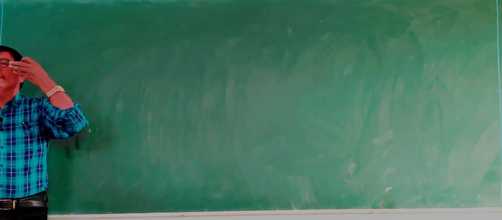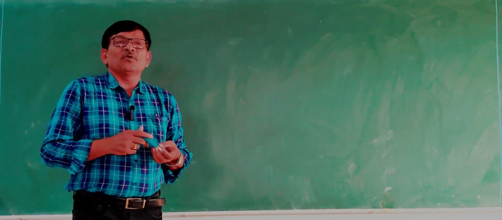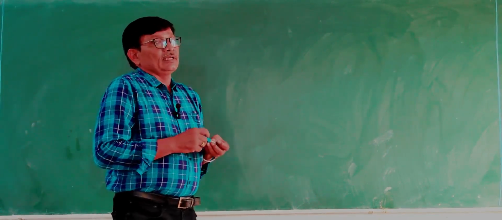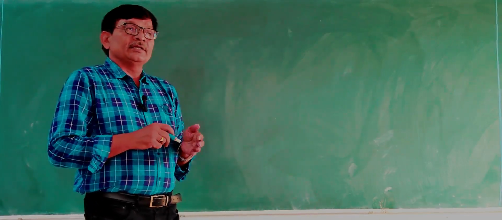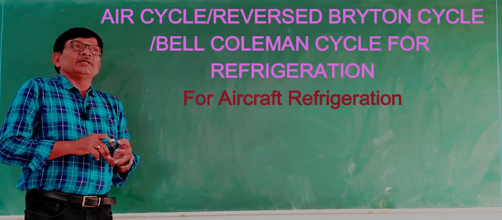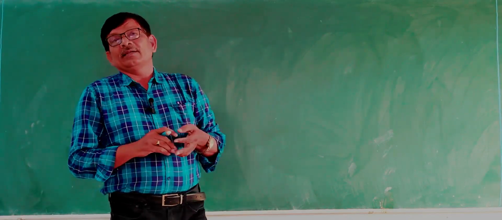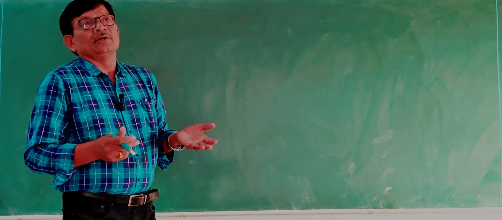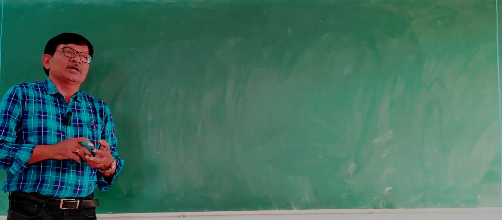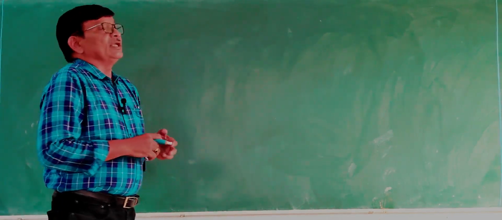So here we are going to discuss the air cycle. It is also known as the Brayton cycle or Bell-Coleman cycle, after the names of the persons who invented this cycle. This is a practical cycle, and as its name implies, it is used for aircraft refrigeration purpose. The working fluid in this system is air, in place of the refrigerant. Refrigerant is a costly material, so in place of refrigerant we use air for aircraft refrigeration.